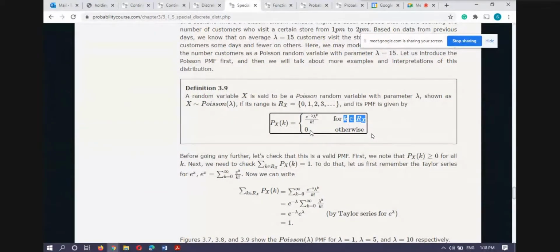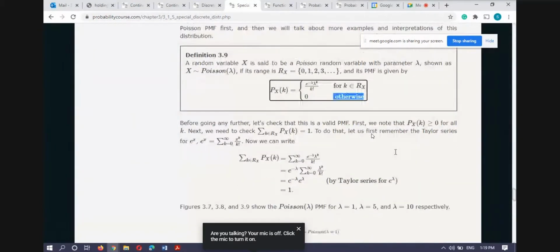And I already told you in earlier classes also, as this one is a discrete random variable, we define the probability mass function only at the range set points. So here it is given like this, k equal to 0, 1, 2, 3, and so on. And for other points, whether we mention it is 0 or not, it will be acceptable.